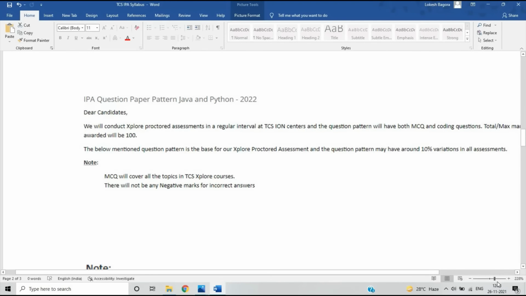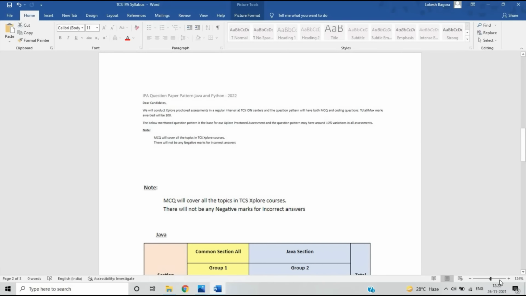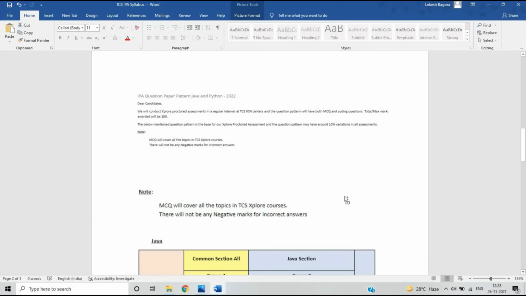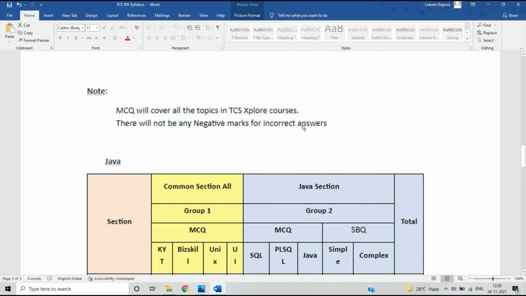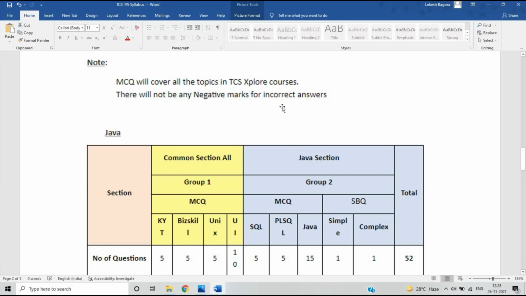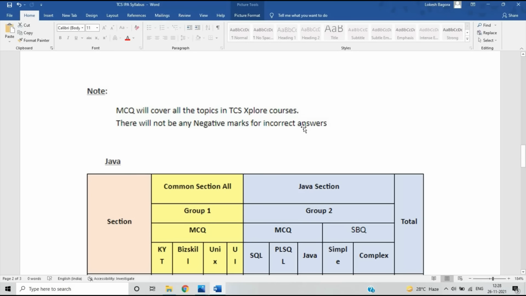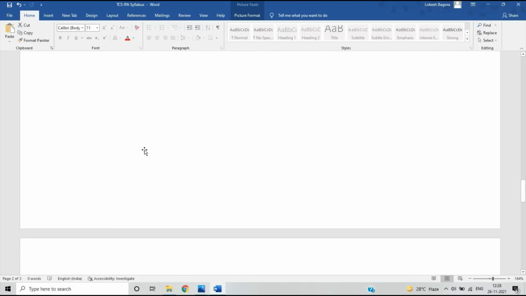So this is the IPA question paper pattern related to Java and Python 2022. Dear candidate, we will conduct the Explore Protocol Assessment at regular intervals at the TCS iON Center, and the question pattern will be MCQ and coding questions. The MCQs cover all topics of the TCS courses. There will not be any negative marking for incorrect answers. So this is the Java syllabus and this is the Python syllabus.